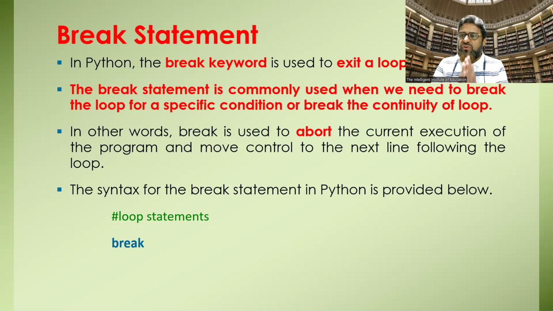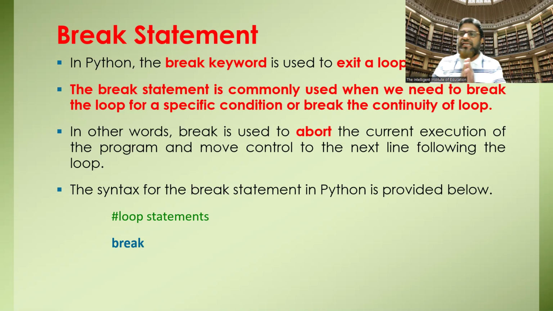For example, we are printing numbers from 1 to 10. Now a particular condition is going to be met, for example, 5. So when the condition is met, it will come outside from the loop.